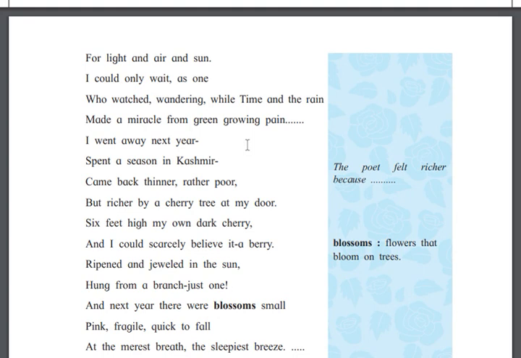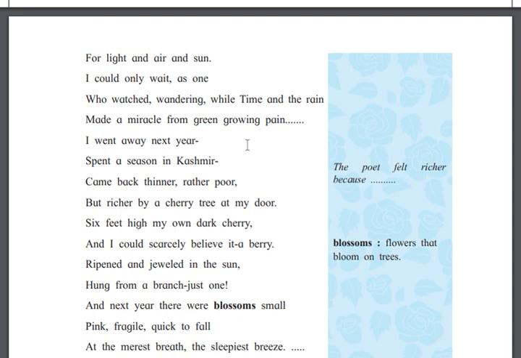For light and air and sun, I could only wait as one who watched, wandering, while the time and the rain made a miracle for a green growing pain.